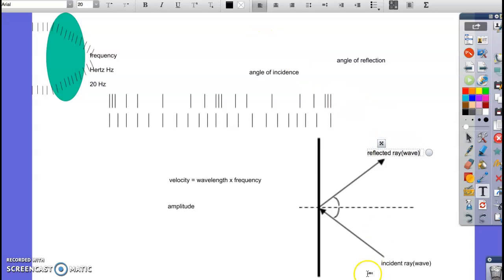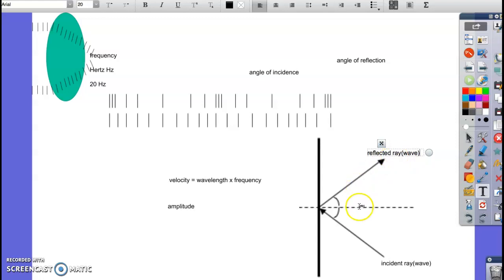Okay, now it doesn't matter about being top or bottom. I could draw it going in this way and bouncing off here, then this would be the incident ray, and that would be reflected. In this case, it comes this way and bounces off. Whichever one is coming to the mirror, that's the key thing, the arrow pointing to the mirror, is going to be the incident ray. And the reflected ray is going to be the outgoing one, the one that's bouncing off.